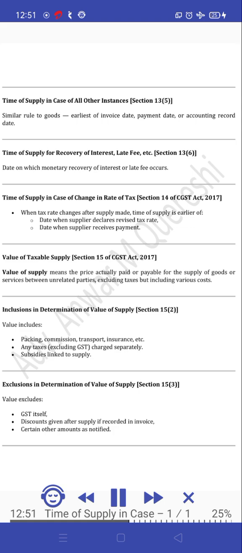Value of taxable supply, Section 15 of the CGST Act, 2017. Value of supply means the price actually paid or payable for the supply of goods or services between unrelated parties, excluding taxes but including various costs.